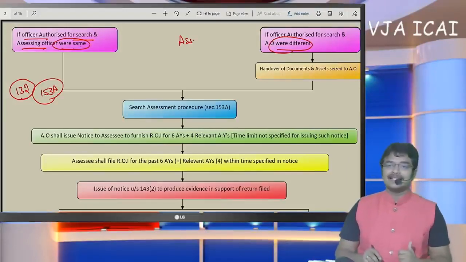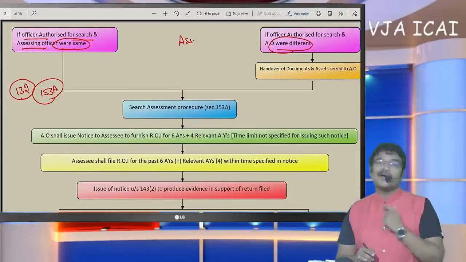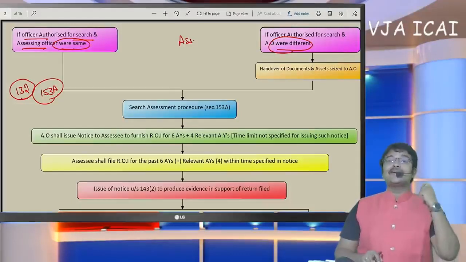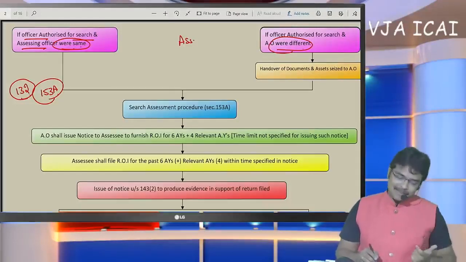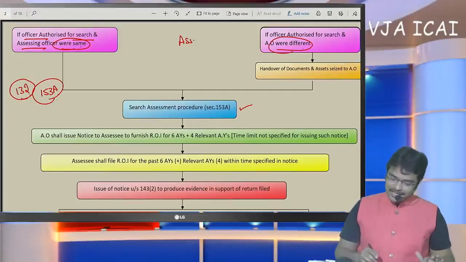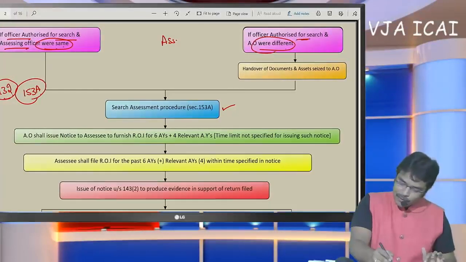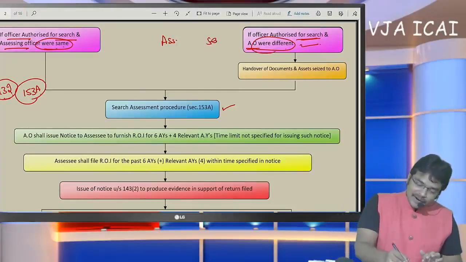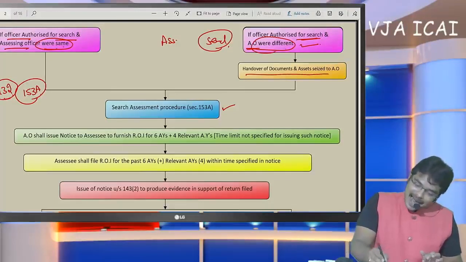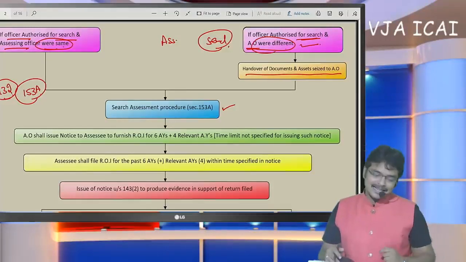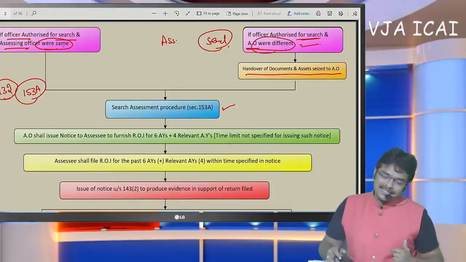Now the assessment begins. Sir, the search officer may be different from the assessing officer. If the officer who has conducted the search is also going to conduct the assessment, if both are one and the same, then the procedure begins directly. But if both are different from each other, that means the officer authorized for search and the assessing officer are different, then the officer who has conducted the search shall hand over the documents seized to the assessing officer.